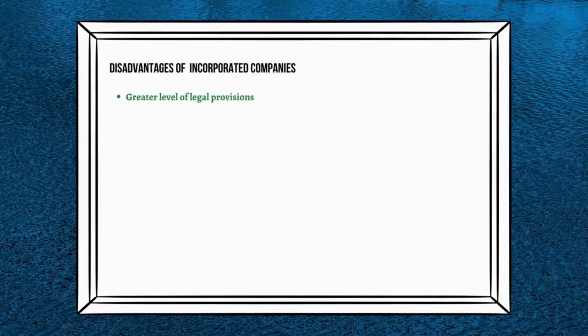Greater level of legal provisions. Since the legal provisions relevant for starting a company, conducting operations, and winding up of a company are comparatively higher, conducting a limited company is more complex compared to other forms of business organizations. Profits and ownership are shared. In the case of an incorporated company that has a large number of shareholders, the ownership and profits are shared among them.